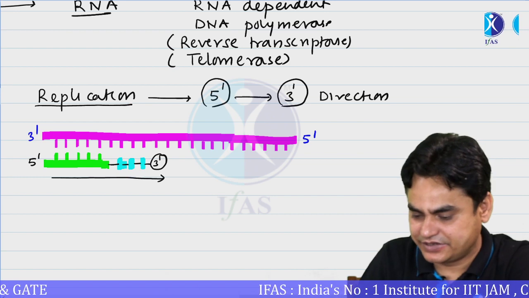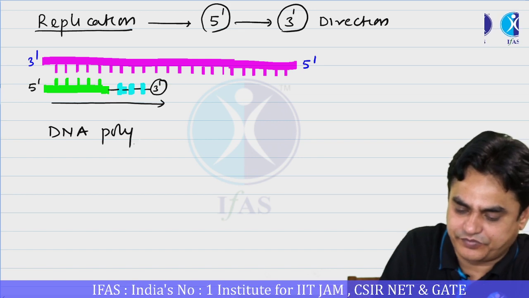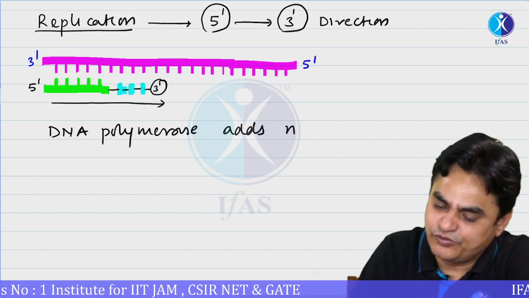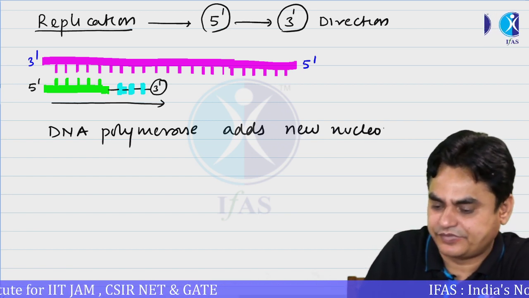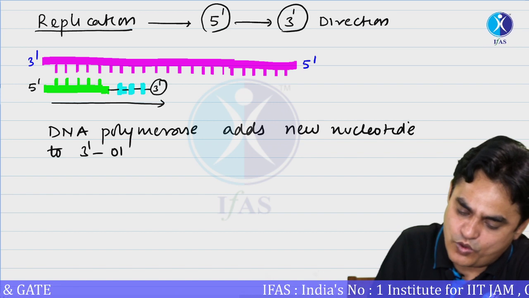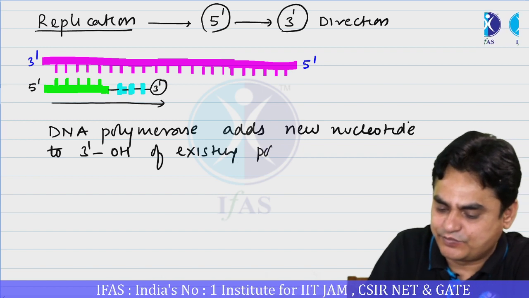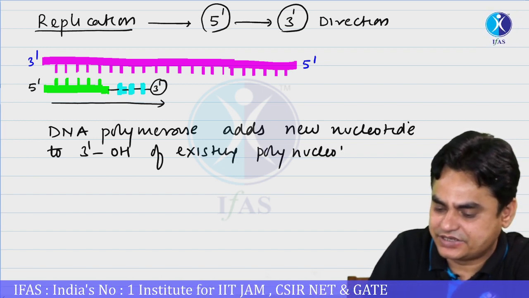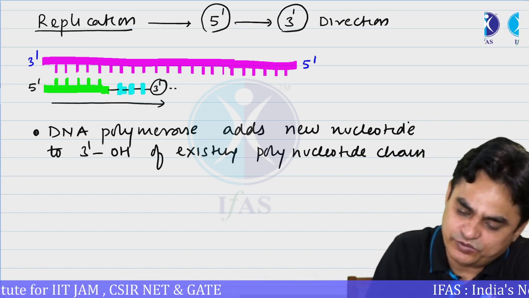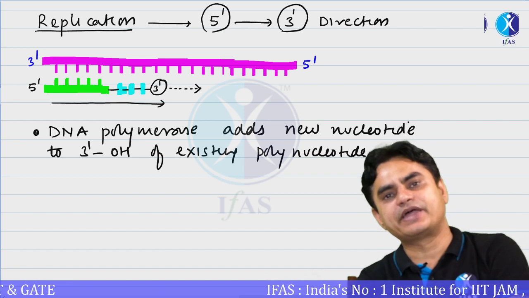What this means is that DNA polymerase adds a new nucleotide to the 3' OH of an existing polynucleotide chain. That is, the 3' end would be further extended. So that's why we see that DNA replication occurs in a direction 5' to 3'.